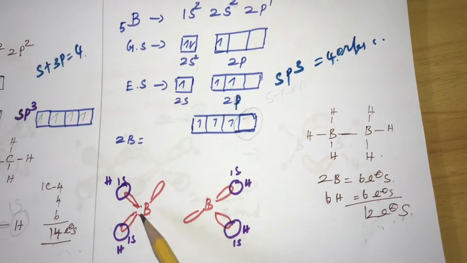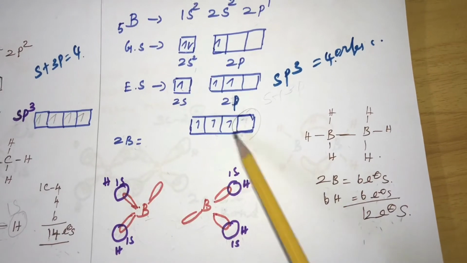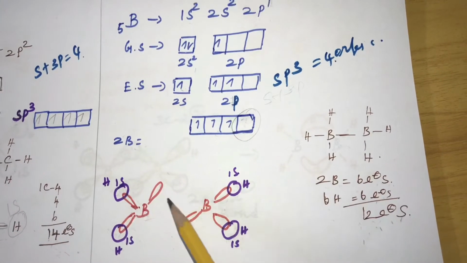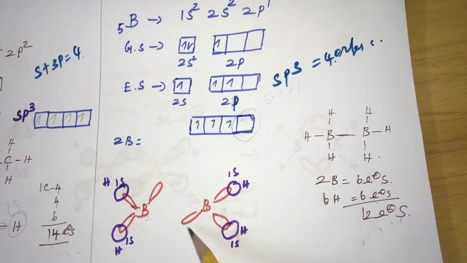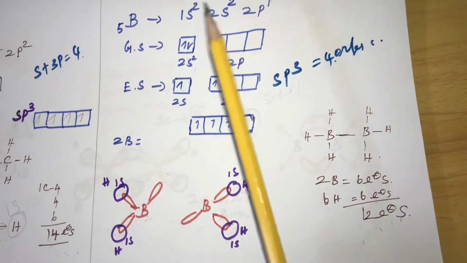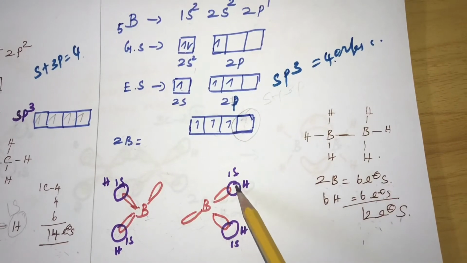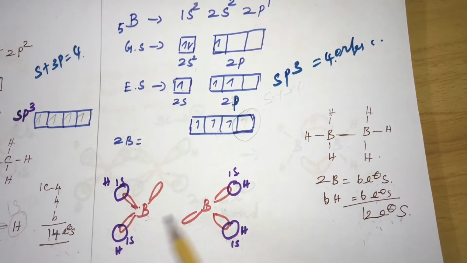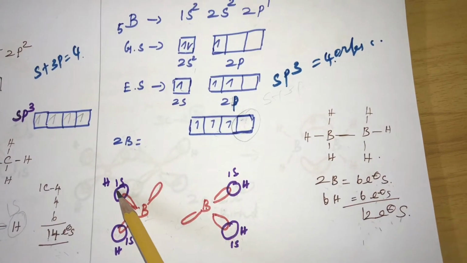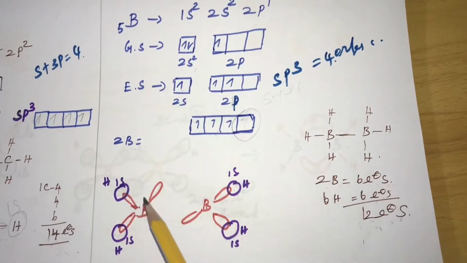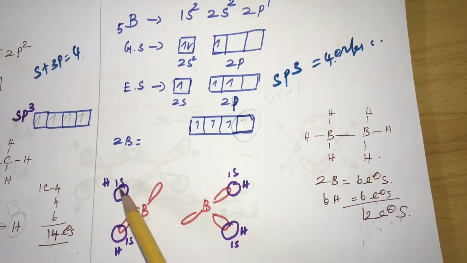Now consider one boron with 3 half-filled lobes and another boron with 3 lobes. In the terminal bonds of B2H6, four hydrogens react on the terminal sides. The half-filled orbital of hydrogen overlaps with the half-filled orbital of boron, forming a covalent bond.